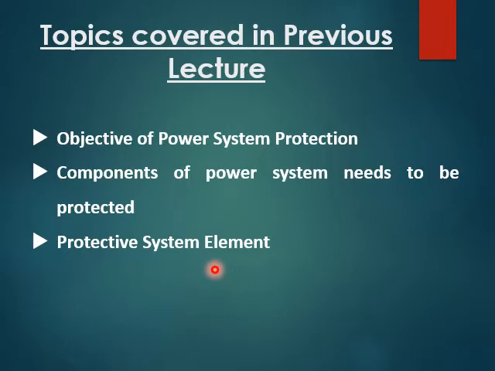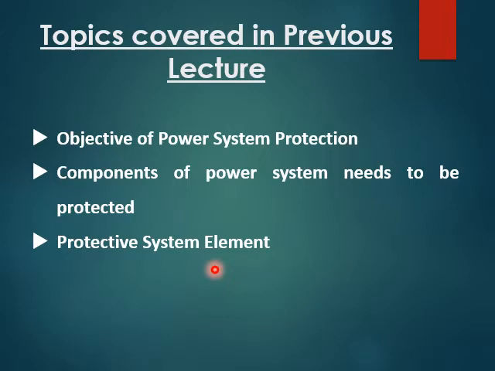As I said, there are different voltage levels of circuit breakers. We can find low voltage circuit breakers, medium voltage circuit breakers, and high voltage circuit breakers also.